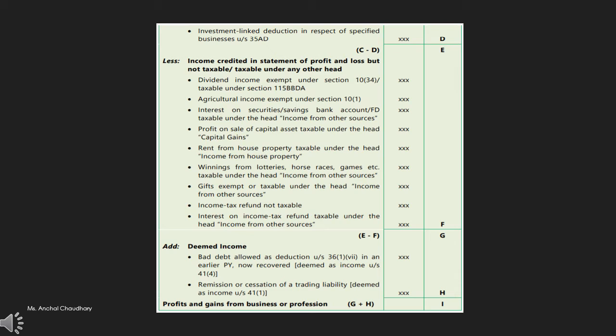Then after that you have to add on the deemed income, like bad debts or remission or cessation of a trading liability.